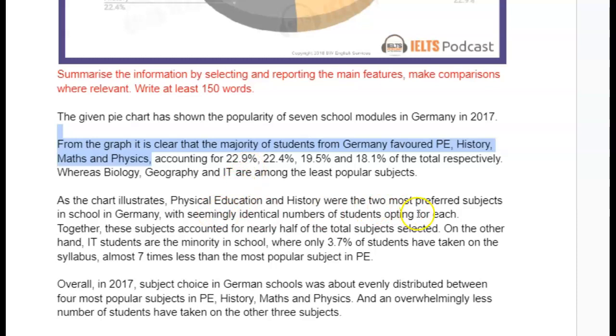And then you went into, I guess, kind of detail. I mean, you essentially told me again that history and PE were the 2 most preferred. You already told us up here that they were almost identical. So I didn't really think that we needed this information again. And then you said it accounted for half. So a lot of this organization felt really weird to me. Now, the interesting thing is here you talk about IT, but you don't talk anywhere about geography or biology, which I thought was super bizarre. You didn't give any data about that.